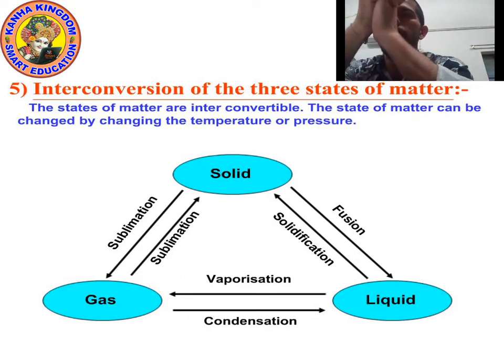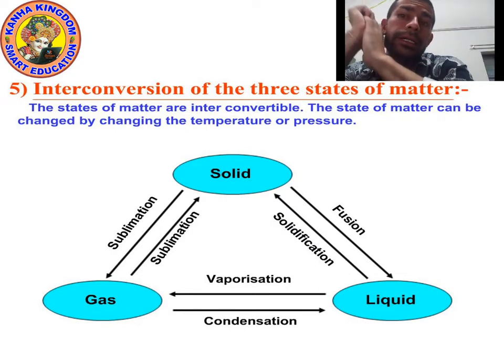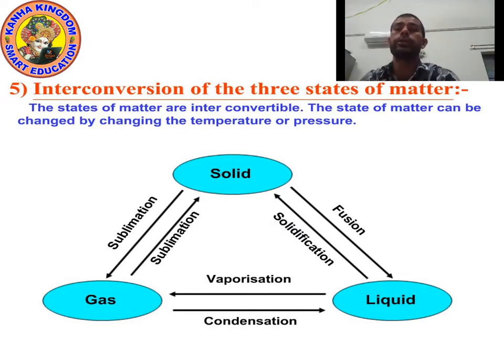So the amount of heat energy required to change 1 kilogram of solid into liquid at atmospheric pressure is called latent heat of fusion.